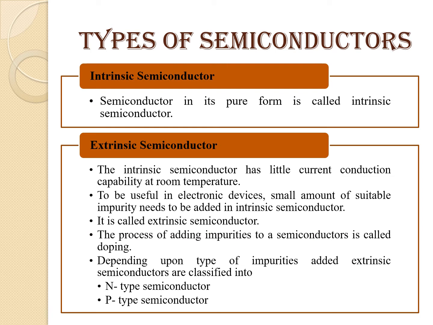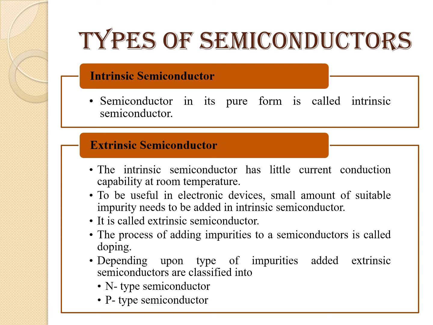Next is types of semiconductors. First is intrinsic semiconductor. Semiconductor in its pure form is called intrinsic semiconductor. Extrinsic semiconductor. The intrinsic semiconductor has little current conduction capability at room temperature. To be useful in electric devices, a small amount of suitable impurity needs to be added in intrinsic semiconductor.